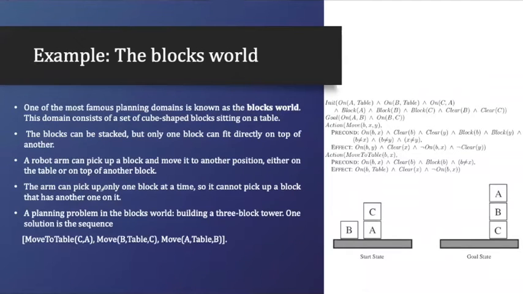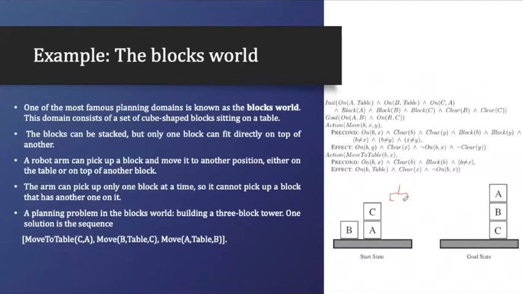The arm can pick up only one block at a time. So there is an arm. You can assume that we have a robotic arm. That arm could pick up any of the blocks, one at a time. So it cannot pick up a block that has another one on it.